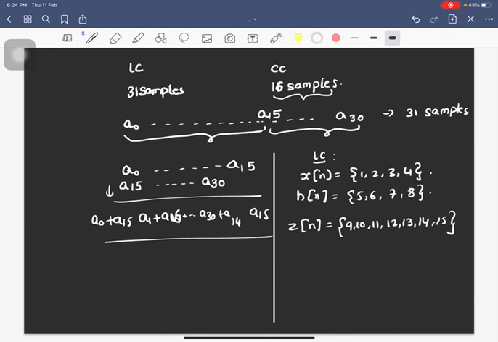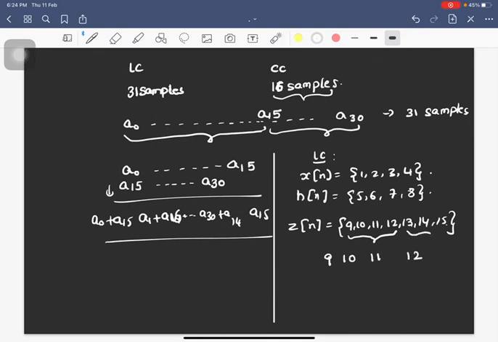These are not the correct values, but the number of samples is correct. Because x of n is 4 samples and h of n is 4 samples, z of n will be 4 plus 4 minus 1, that will be 7 samples. So 1, 2, 3, 4, 5, 6, 7. Now my y of n will be how many samples? Max of 4 comma 4, that will be 4 samples only. So to get these 4 samples, I should take the first 4 samples of the linear convolution as it is. So I will be taking 9, 10, 11, 12 as it is.